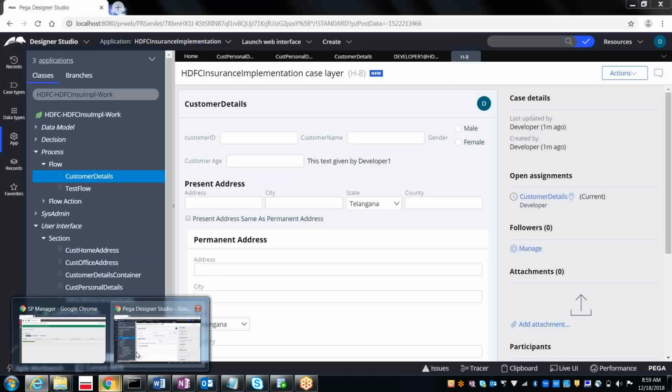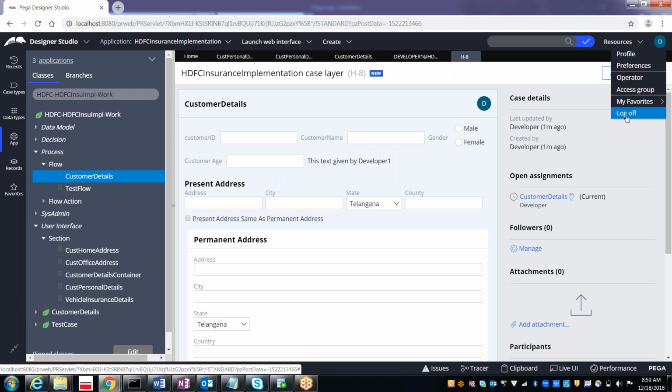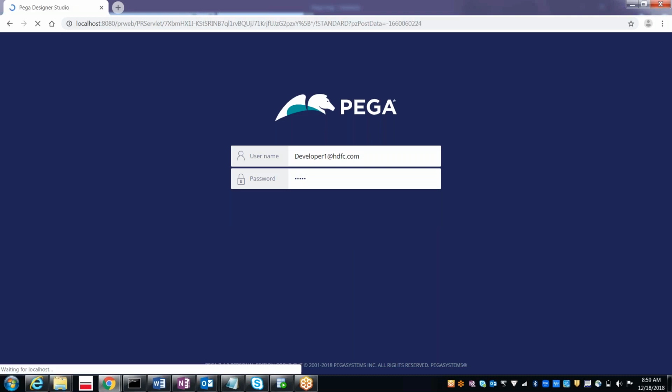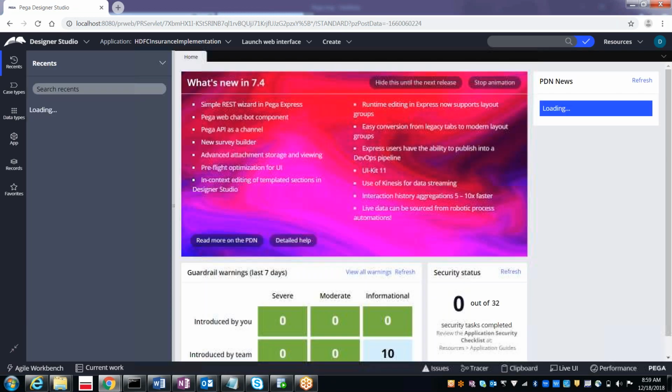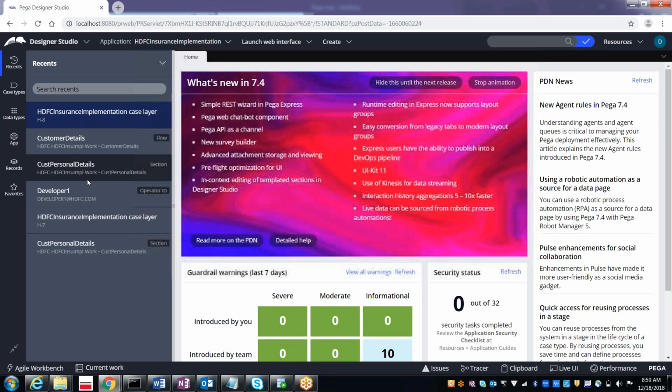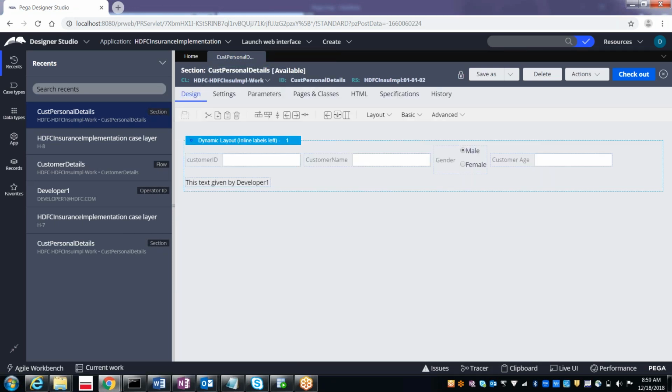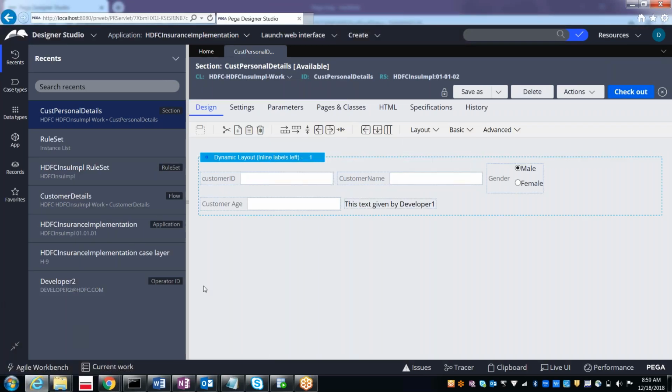Let me re-login also. Once you re-login, if you open any rule, even for developer 1 it is showing checkout. In the same way for developer 2 also it is showing.